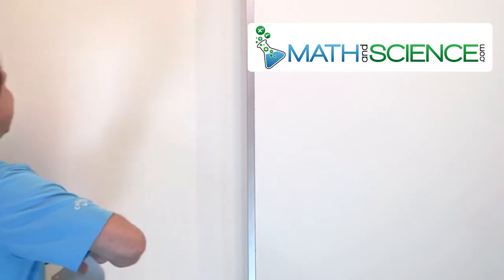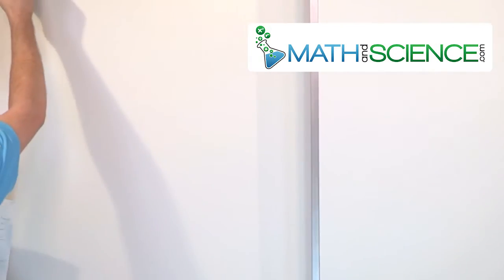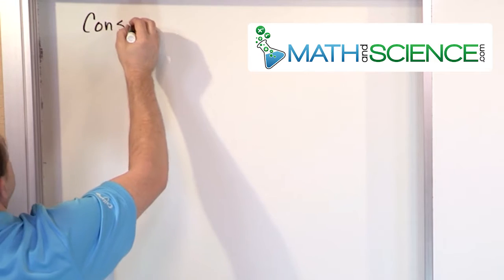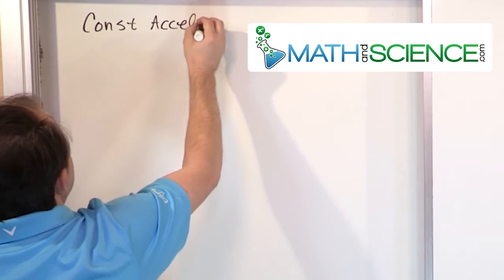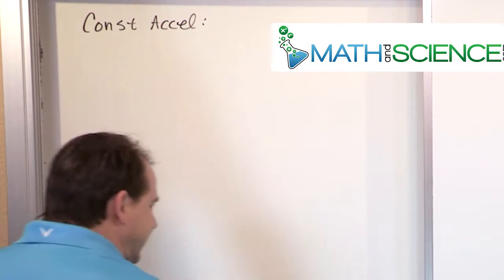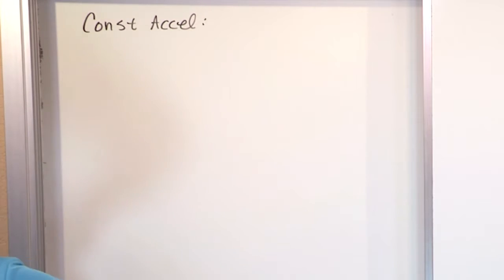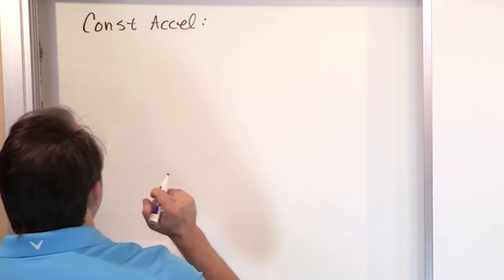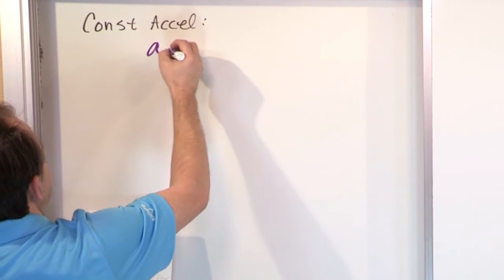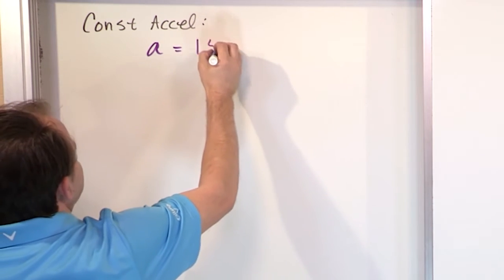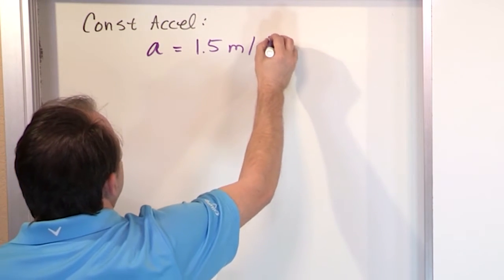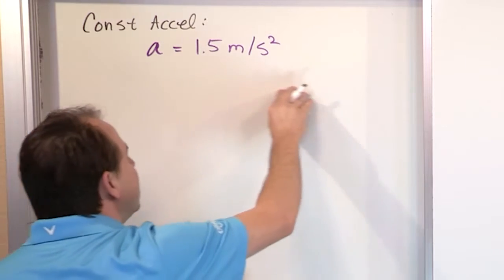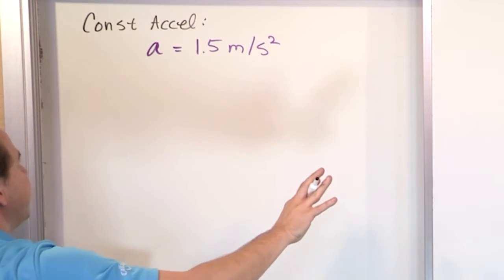All right, so what do we mean by constant acceleration? What are we talking about there? Constant acceleration. Exactly what we said a second ago. We mean that the acceleration in the motion does not change. So in other words, we might say that a is equal to 1.5 meters per second squared. And throughout the entire motion, the acceleration never changes, right?